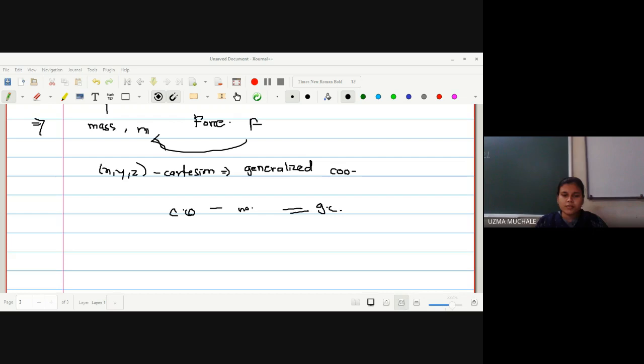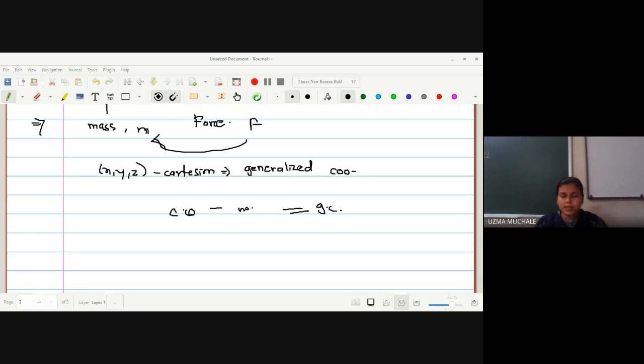What is the degrees of freedom? It is nothing but the number of generalized coordinates. What is a generalized coordinate? The least possible number of linearly independent coordinates. And your degrees of freedom is defined as the number of linearly independent coordinates which are used to describe the position of a particle at any instant.